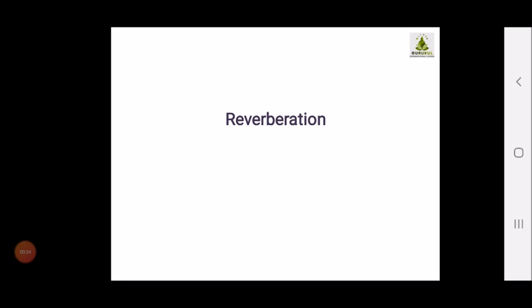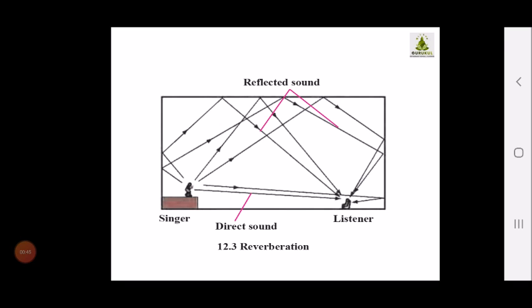So when we study reverberation of sound, your concept will become clear why certain places in cinema halls do not have good quality of sound. Just see, a singer is singing over here, the listener is sitting, and the sound waves are reflected from many directions. Just see the pointed arrows. The sound waves are reflected at multiple points and reach the listener. And when these many reflections reach the listener, obviously the person won't be able to hear any voice correctly. And this is the theory of reverberation.